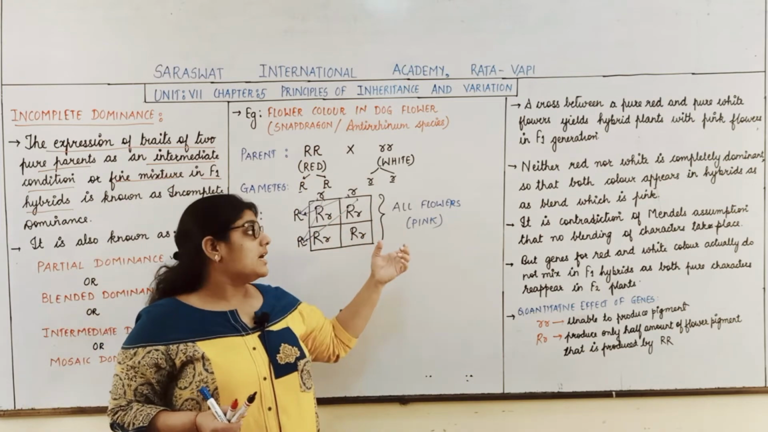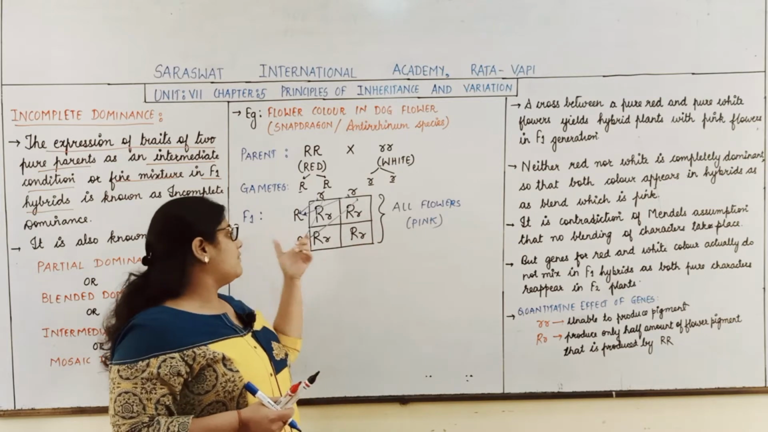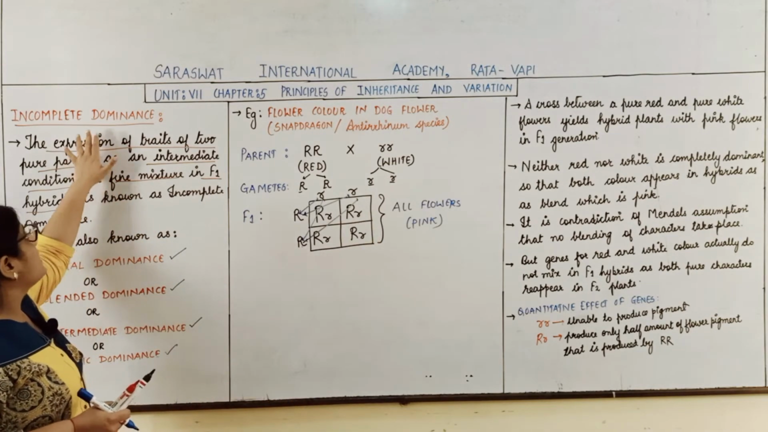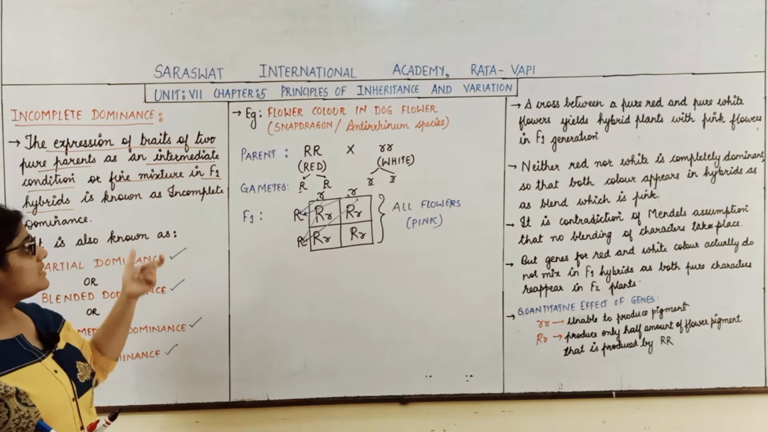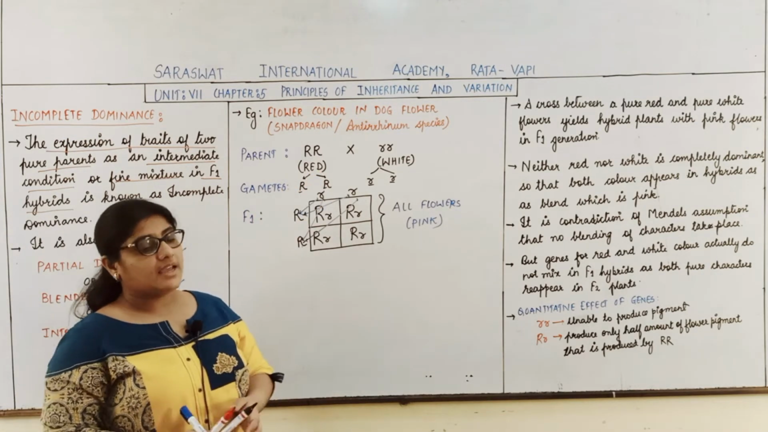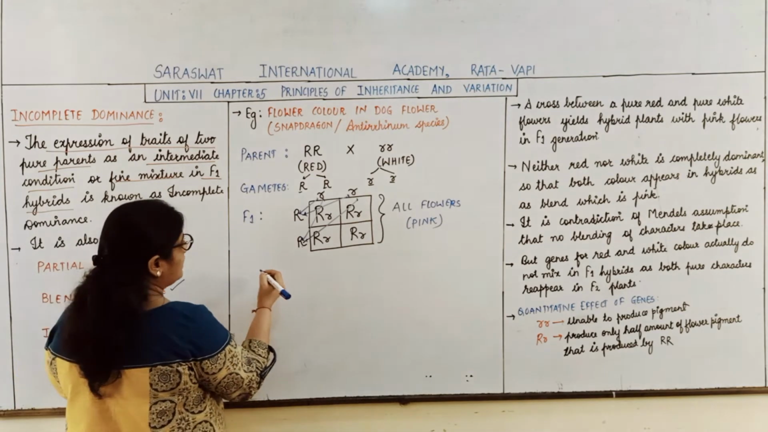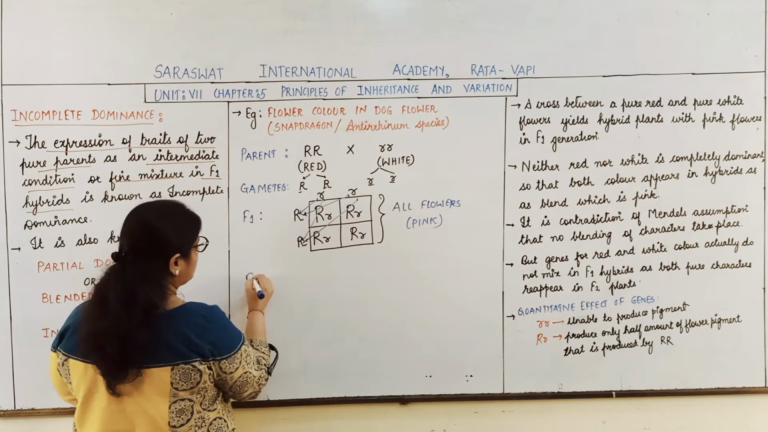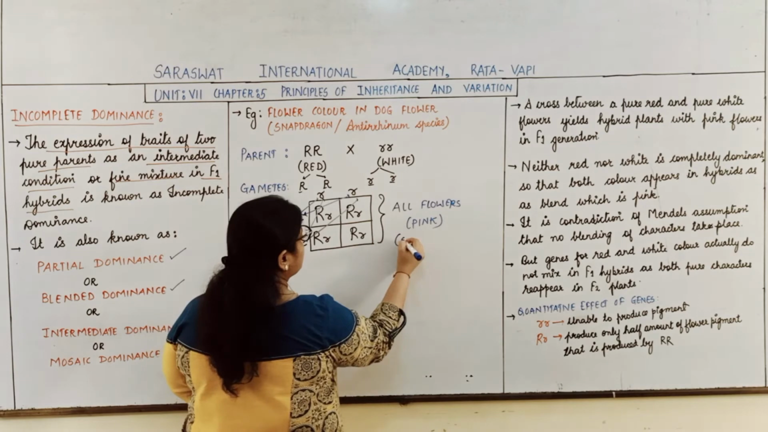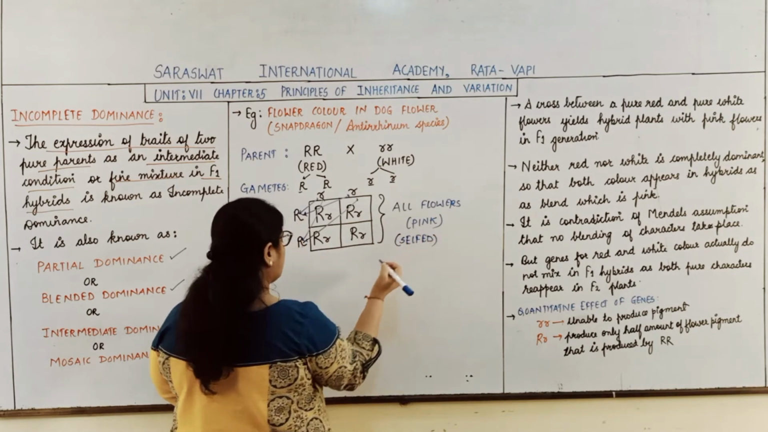But the condition obtained was what? All the flowers of the F1 generation were pink. And this is called incomplete dominance. The color was intermediate between red and white color. Now, when the F2 generation was formed, how are F2 generations formed? By selfing the plants of the F1 generation.